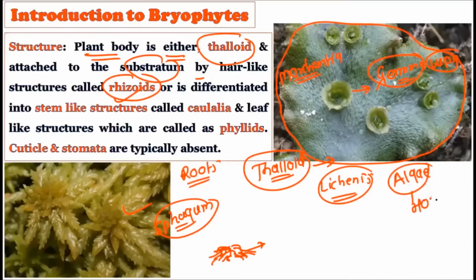Of course, you have to remember all these structures because the correlation is there. The holdfast in algae is used to attach to the substratum. In lichens we find the rhizine, and in bryophytes what we have are the proper rhizoids. Then the rhizoids are there.